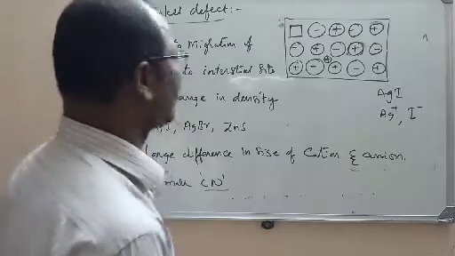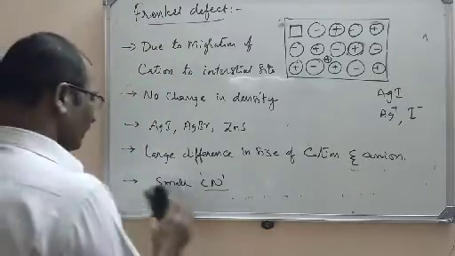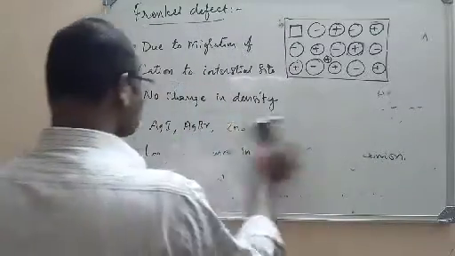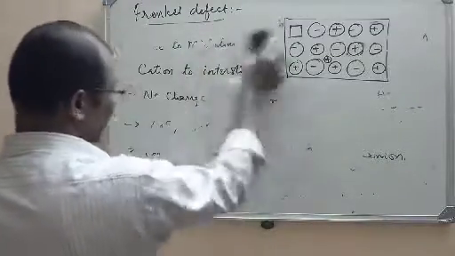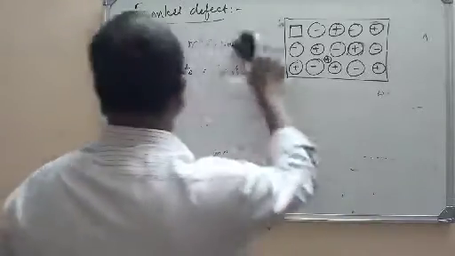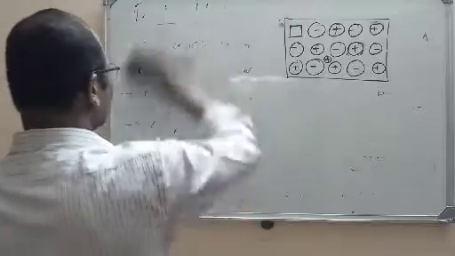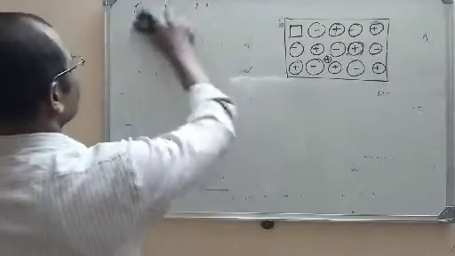Now let us go for the Schottky defect. Frenkel defect is nothing but an interstitial defect, but in ionic compounds we call it a Frenkel defect only. Now let us go for the Schottky defect here.